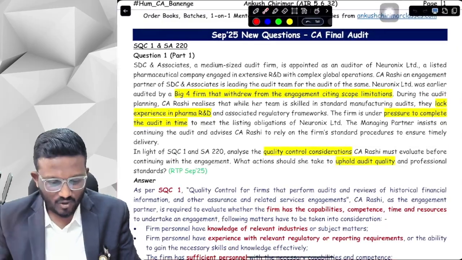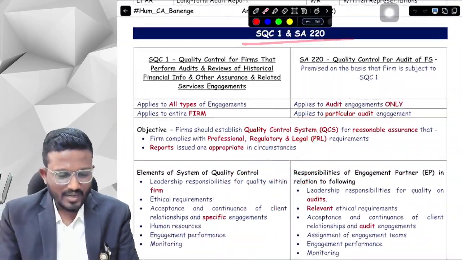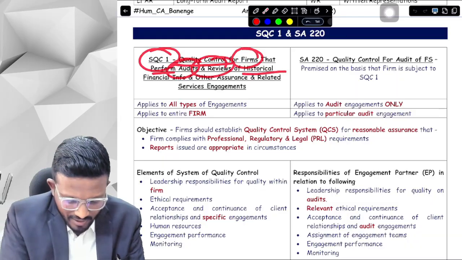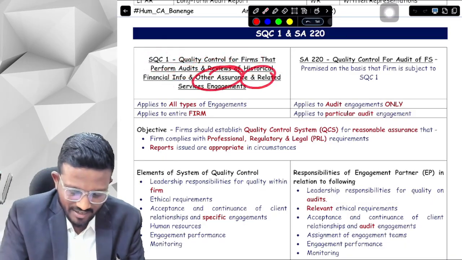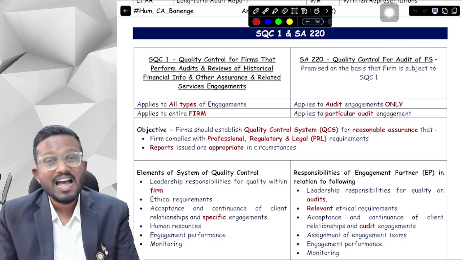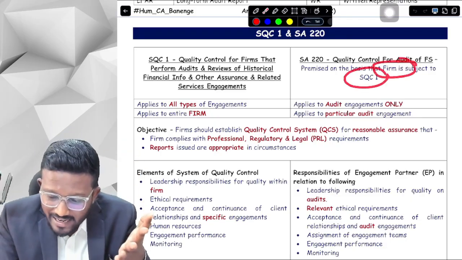Okay, yes sir. So what is the objective, sir? Let's first of all discuss from our concept book SQC1 and SA220. SQC1 is quality control for firms that perform audit and review of historical financial information and other assurance and related service engagements. SA220 is quality control for audit of financial statements, and SA220 is based on the assumption that the firm is already applying SQC1.